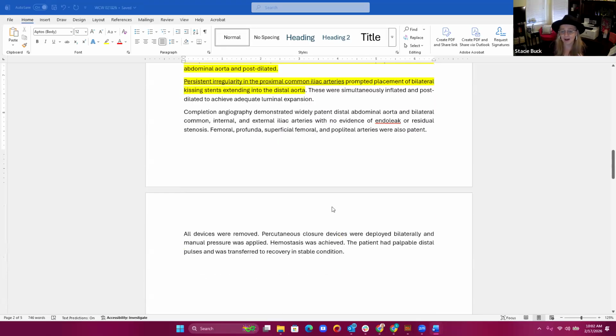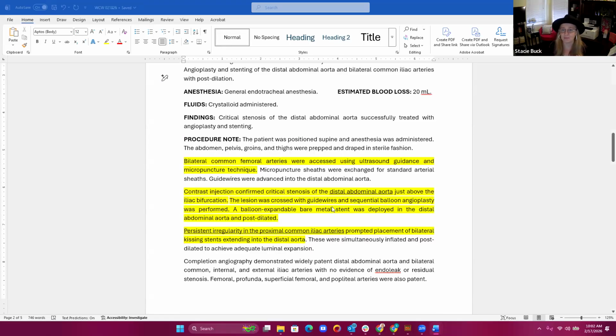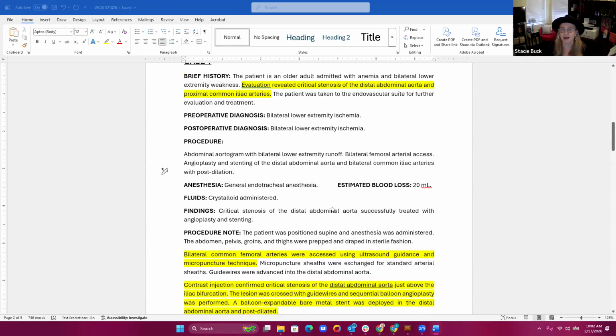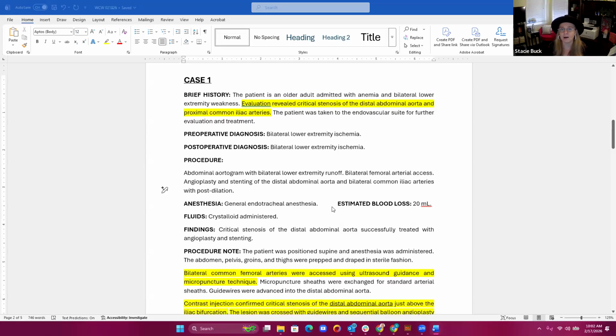So as far as having a final answer to this case that was submitted, I do not have a final answer because to me, it does not have enough information in order to actually be coded. Now, if we go back up to the brief history, it does say critical stenosis of the distal abdominal aorta and proximal common iliac arteries.